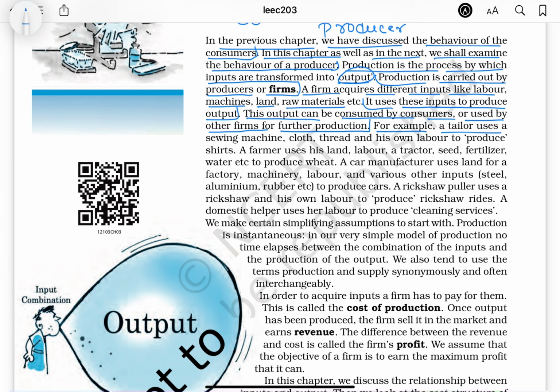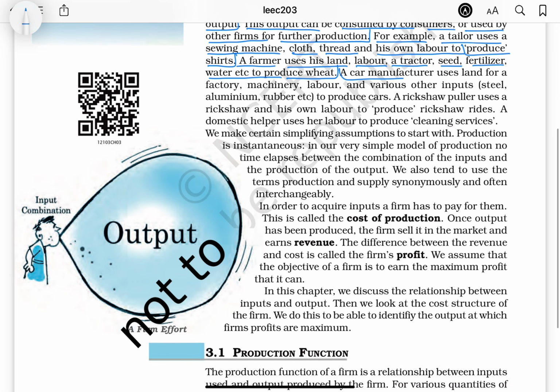For example, a tailor uses a sewing machine, cloth, thread, and his own labor to produce shirts. A farmer uses his land, labor, a tractor, seed, fertilizer, water, etc. to produce wheat. A car manufacturer uses land for a factory, machinery, labor, and various other inputs, steel, aluminium, rubber, etc. to produce cars. A rickshaw puller uses a rickshaw and his own labor to produce rickshaw rides. A domestic helper uses her labor to produce cleaning services.